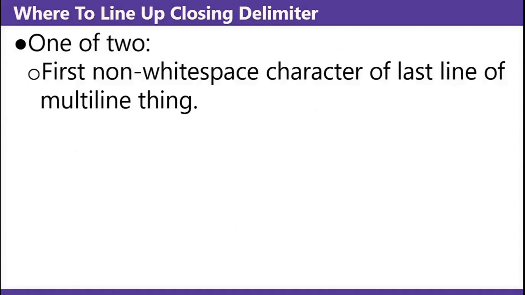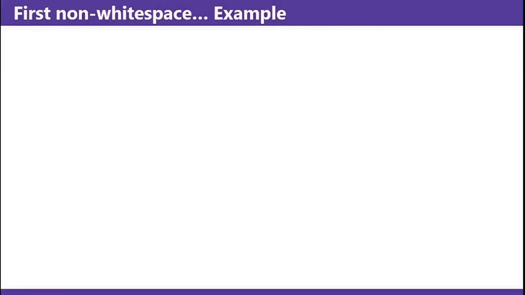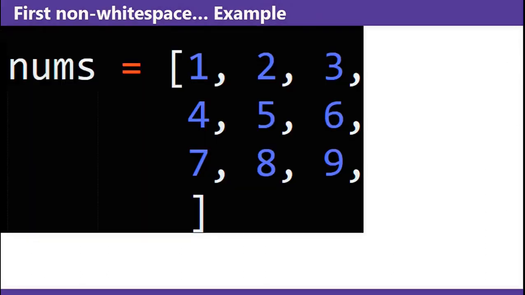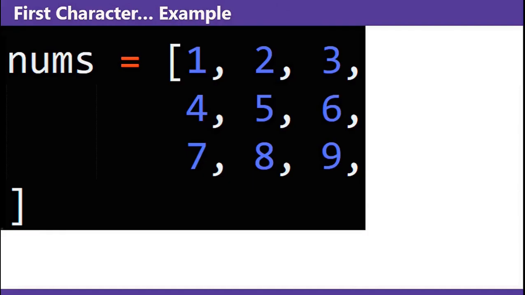the first non-white space character of the last line of the multi-line thing, or the first character that starts the multi-line thing. First non-white space character on the last line of a multi-line thing: the 7 is that character, so you line up the closing bracket with the 7. First character that starts a multi-line thing: that will be the n of the nums, so you're lining up the closing bracket with the nums.